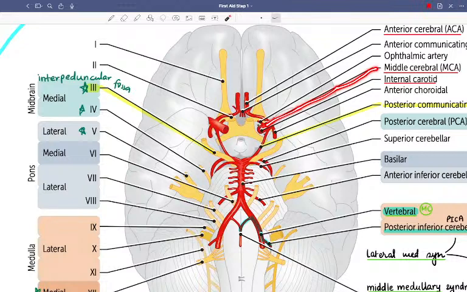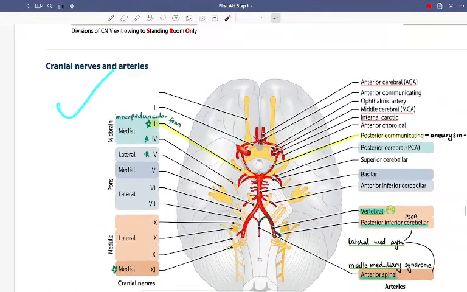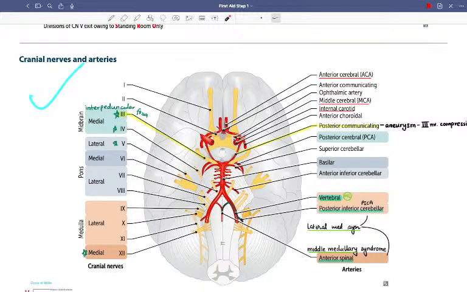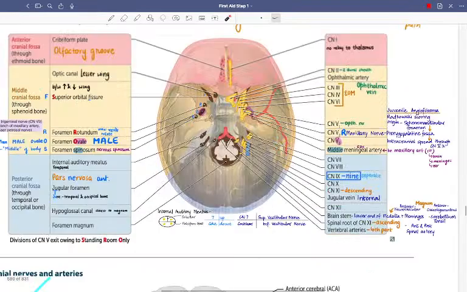The internal carotid goes like this, giving rise to the middle cerebral, and then the anterior cerebral, and the anterior cerebrals are connected by the anterior communicating artery. The anterior and posterior circulations are communicated by the posterior communicating artery. It is very close to the third nerve, so its aneurysm causes third nerve compression.